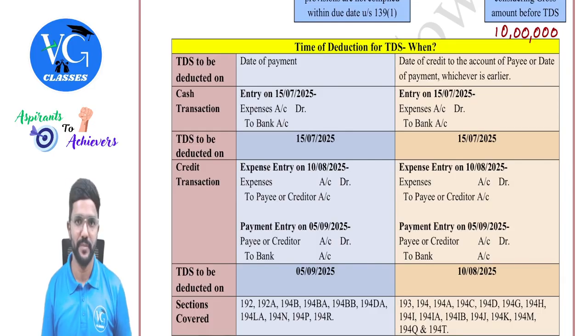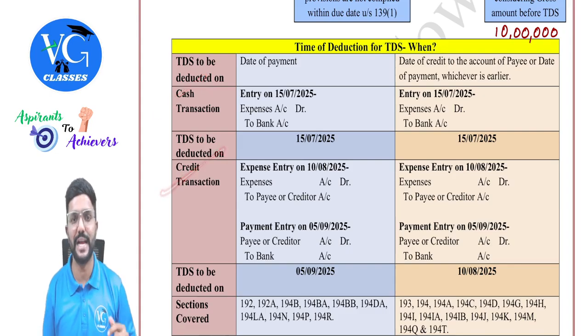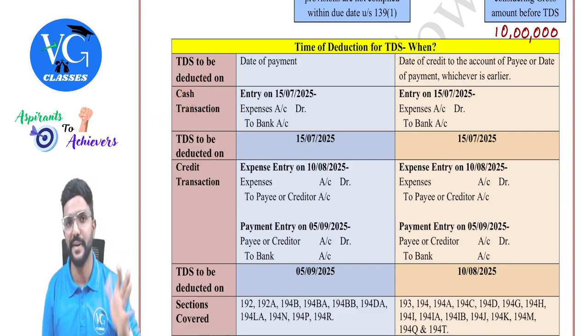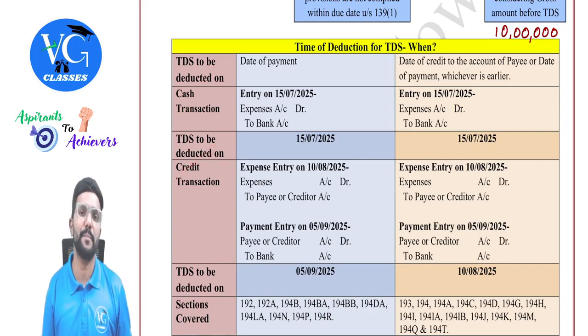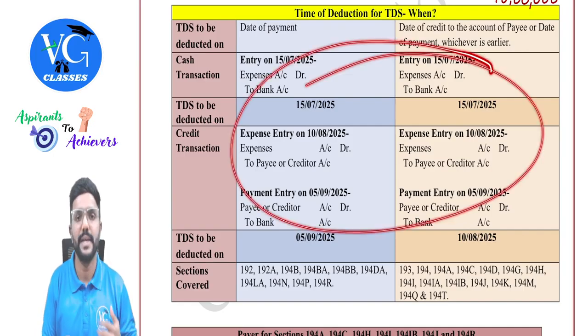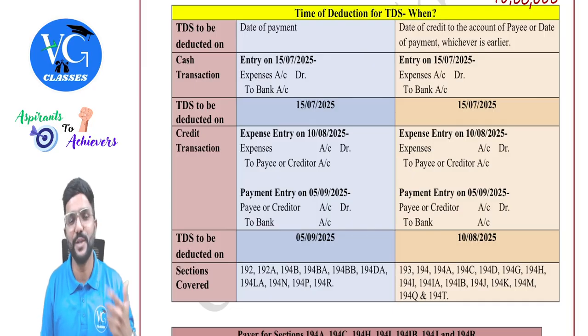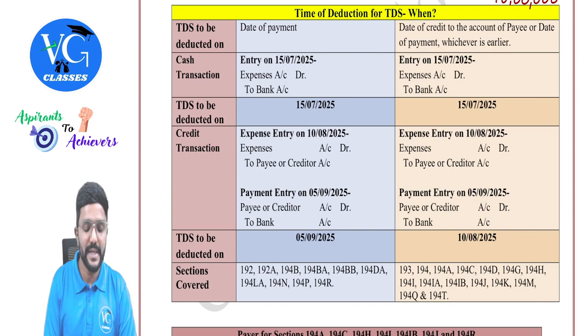Date of payment. And you know, in reality, there are two types of transactions, that is cash transaction or credit transaction. Cash transaction means, sir, it is paid immediately, whereas credit transaction means, sir, some time is given for the payer to make the payment. Okay. And all this, whatever we are discussing, I will explain with an example, guys. But let us assume all this in the books of payer because he is the one who is supposed to deduct TDS. Okay. Now, it is a cash transaction.